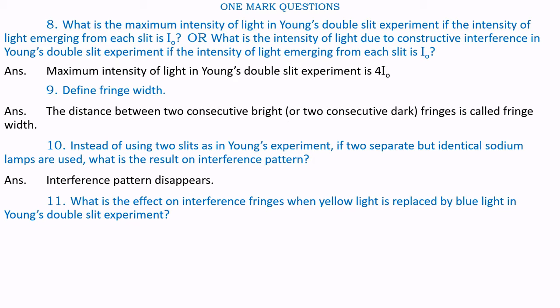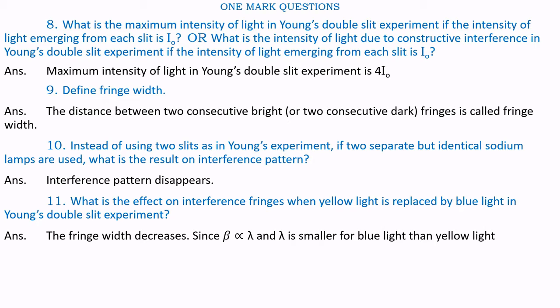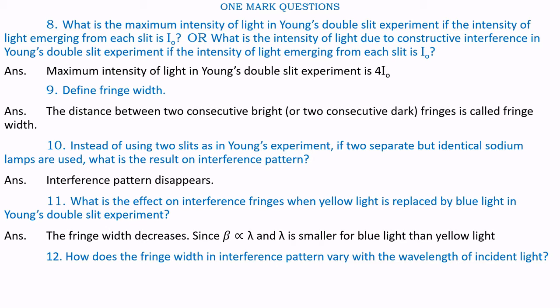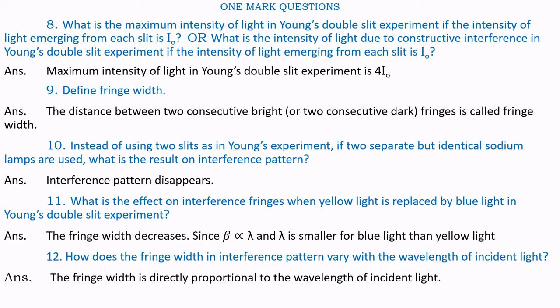Question number 11. What is the effect on interference fringes when yellow light is replaced by blue light in the Young's double slit experiment? Answer. The fringe width decreases if yellow light is replaced by blue light, since beta is proportional to lambda and lambda is smaller for blue light than yellow light. Question number 12. How does the fringe width in the interference pattern vary with the wavelength of the incident light? The fringe width is directly proportional to the wavelength of incident light.